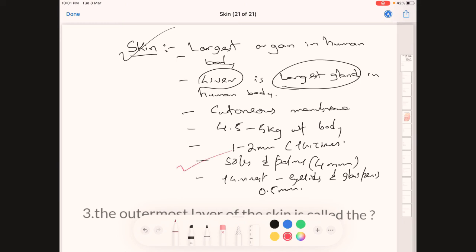These are the commonly asked questions. Which of the following skin is thickest? It's the soles and palms, whereas the thinnest part of the skin is in the eyelids and glans penis.